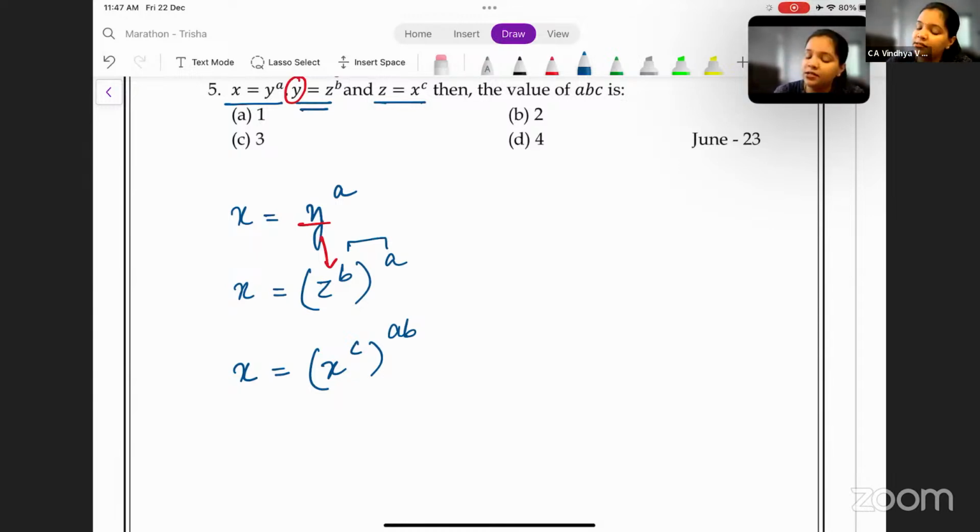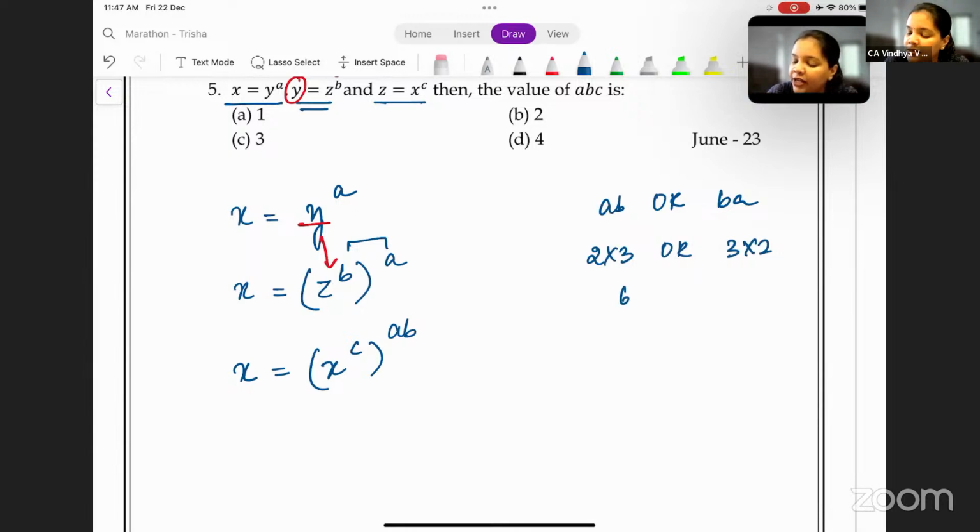Because see here, a into b or b into a, the value is the same. Like I say 2 into 3 or 3 into 2, the value is 6 itself, correct? But writing it as a into b makes it easier for you.